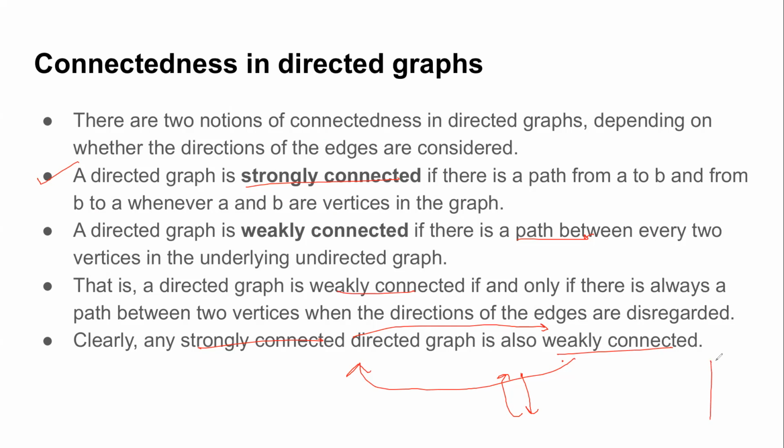What we are assuming is, as I had told you when we discussed directed and undirected graphs, an undirected edge is equivalent to having edges in both directions. That is what we are using in this notion.